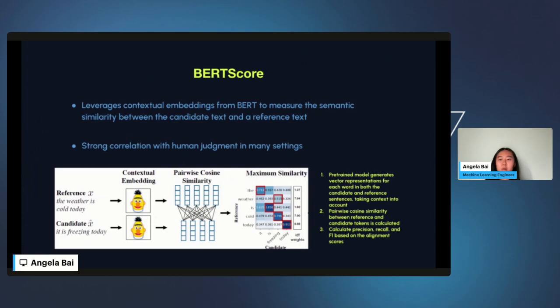And masked language modeling is where some text in a sentence is randomly masked, and the model tries to predict the original text based on the surrounding context, which enforces this bidirectional context where the model is able to understand the relationship between words in both directions. And so that provides more context and it goes beyond just calculating the n-gram overlap.